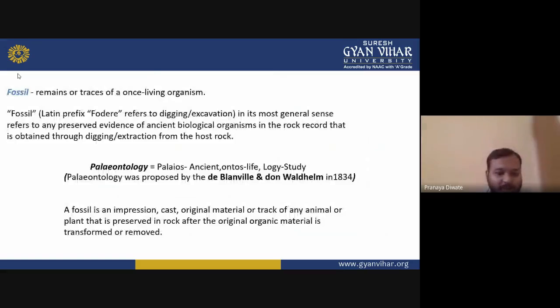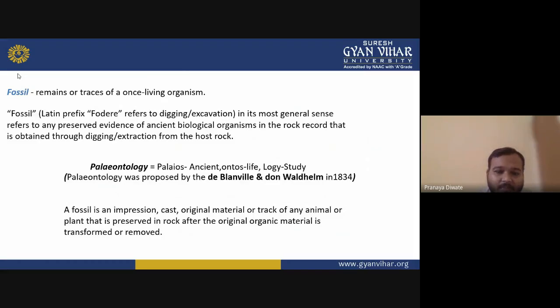Now, what is paleontology all about? The study of fossils. And what is a fossil? A fossil is nothing but the remains or traces of once living organisms. Remains or traces of once living organisms are known as fossils.